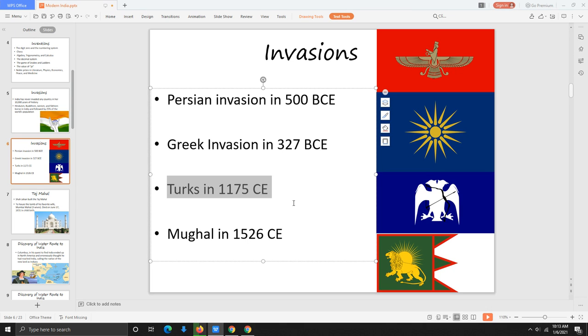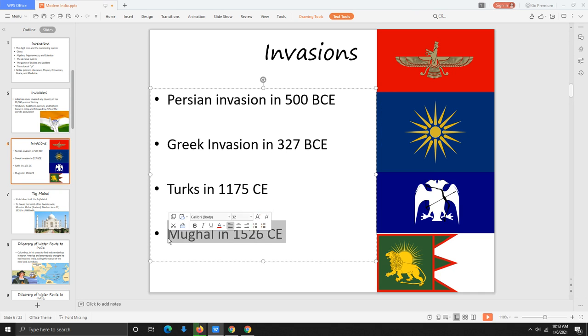So they get into India in 1175. They also get into kind of the Turkey area as well in the 1000s. Turkey is named after the Turks, not named after the bird. So the Turks end up taking over in 1175 into India. And the bird turkey actually gets its name from the Turks as well, because the bird was being traded by these Turk merchants, and therefore people started calling them turkeys after the Turks.